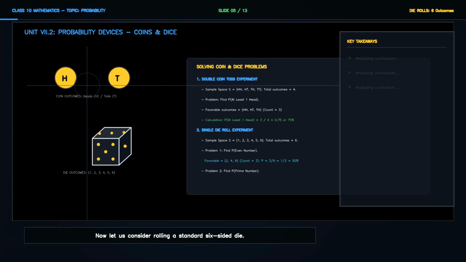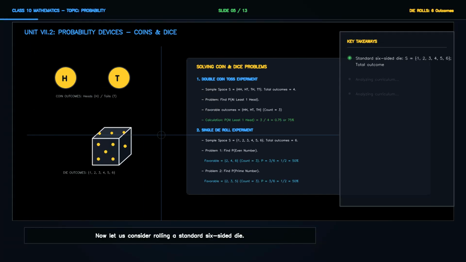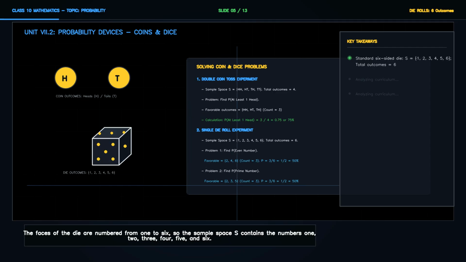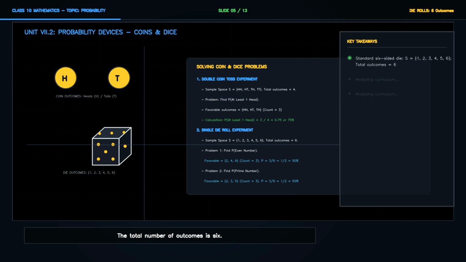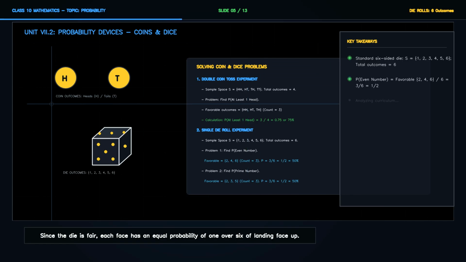Now let us consider rolling a standard 6-sided die. The faces of the die are numbered from 1 to 6, so the sample space S contains the numbers 1, 2, 3, 4, 5, and 6. The total number of outcomes is 6. Since the die is fair, each face has an equal probability of 1 over 6 of landing face up.